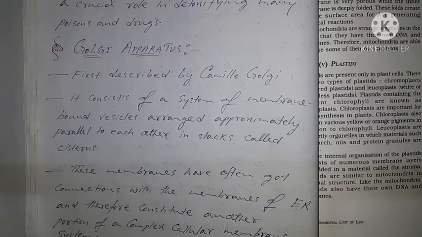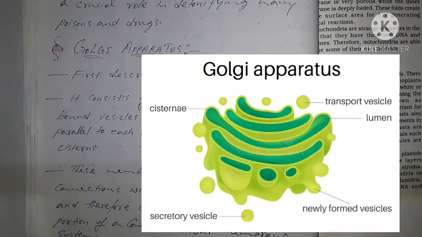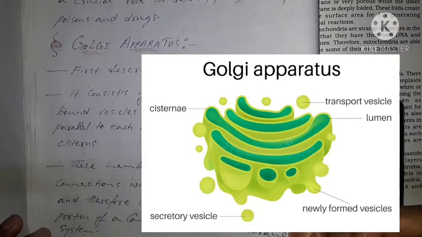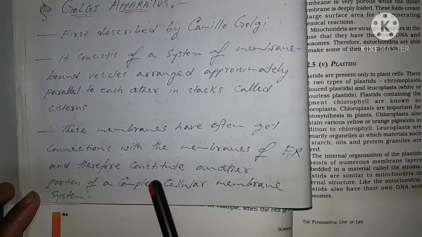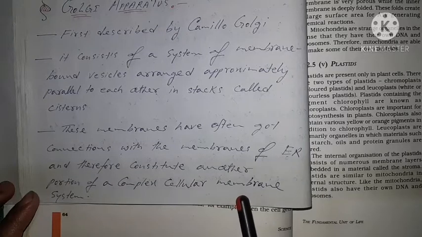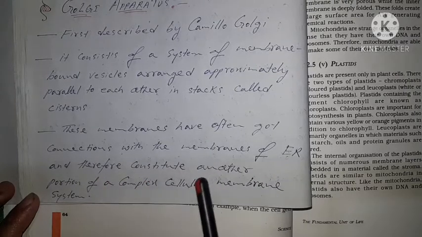So this is the picture of the Golgi apparatus, and as we can see, it consists of a system of membrane bound vesicles arranged approximately parallel to each other in stacks, and these stacks are known as cisterns. These membranes often have connections with the membranes of the ER, that is the endoplasmic reticulum, and therefore constitute another portion of a complex cellular membrane system.